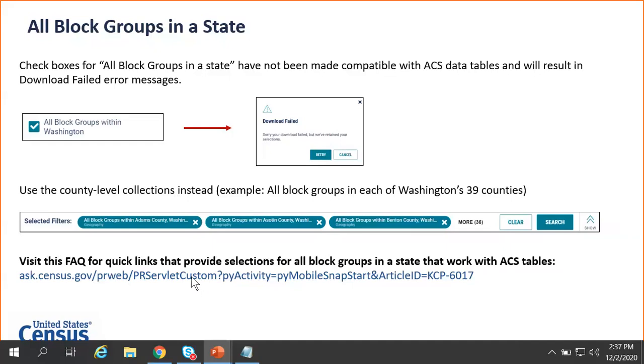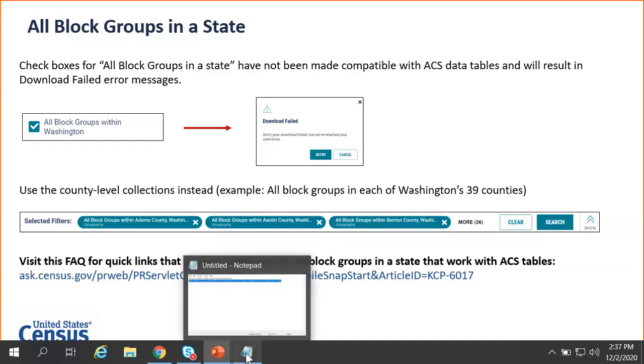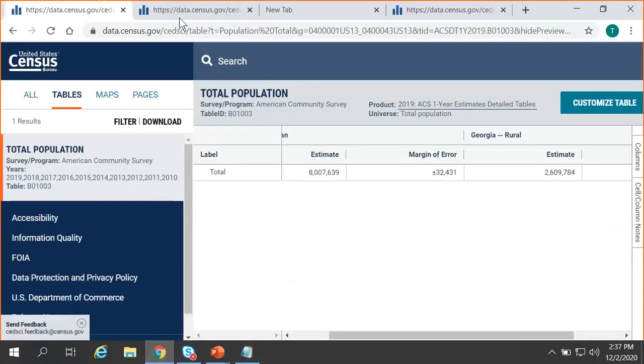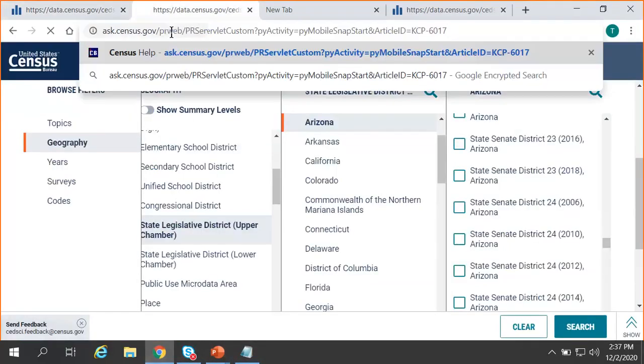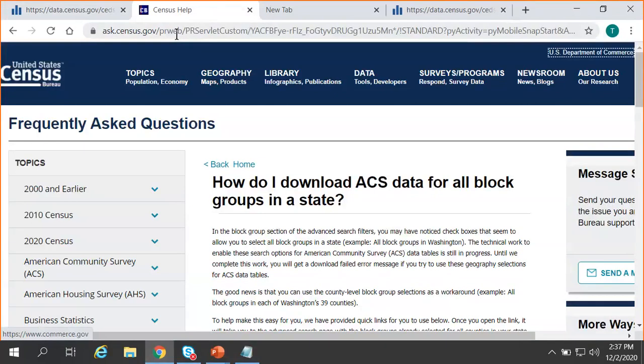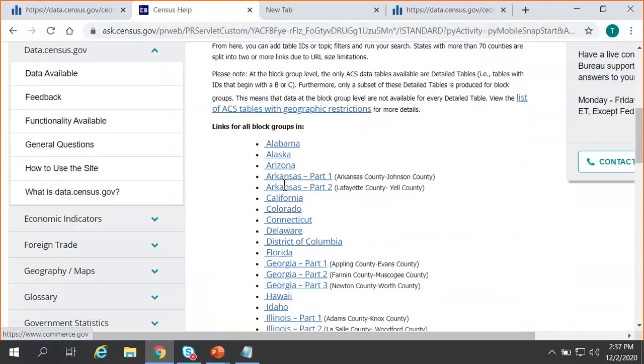The good news is we've put some of these commonly requested data or geography collection links together for you, including those at the block group level. So you don't have to do all of those clicks yourself. We've already done it for you, and you can just pull them from one of our FAQs. So putting that FAQ link that we shared here with the slides, you will get the links to click on your state.